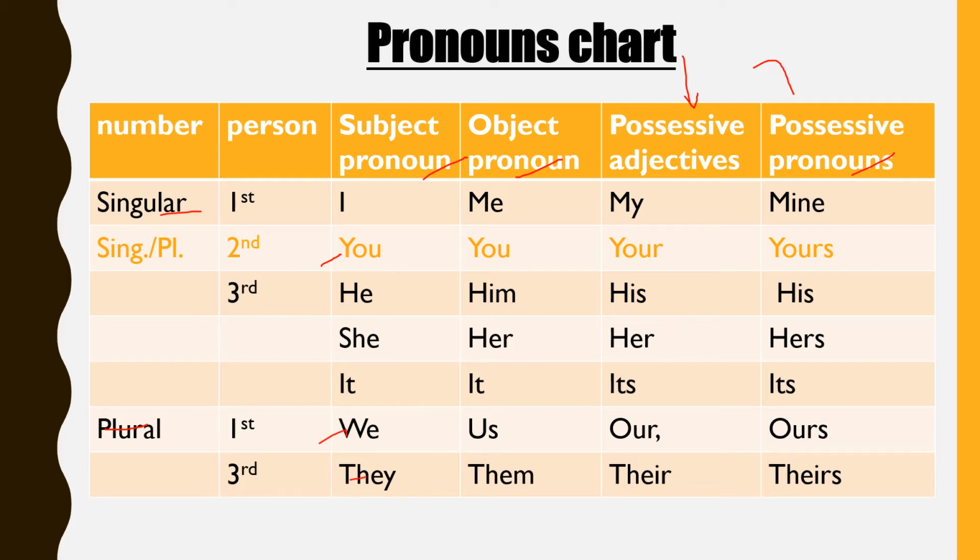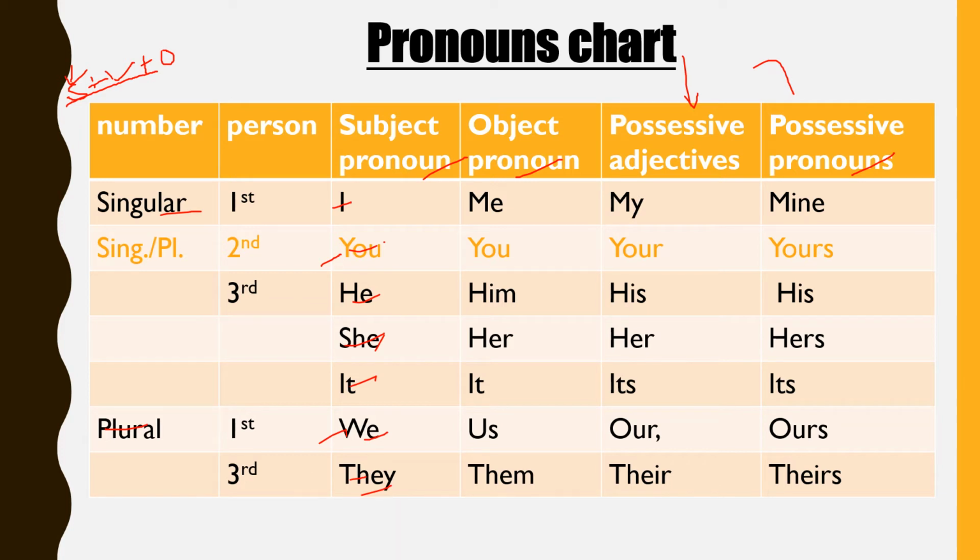So these are subject pronouns. When we talk about a sentence, in a sentence there is a subject, then there is a verb, and then there is an object. So always in place of the subject, you will find these pronouns: I, you, he, she, it, we and they.